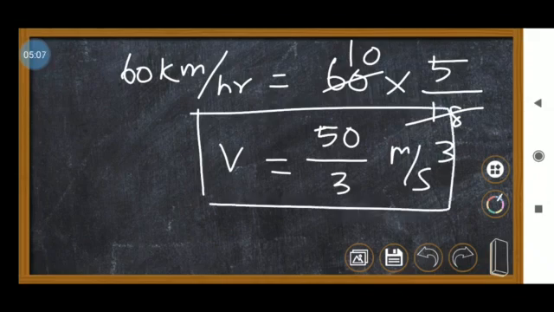Why I am not dividing: if I divide, we have to apply change in kinetic energy, no? So half m V square will come. V square will come, which means 50 divided by 3 will give some decimal point value, and then we have to square it. Some of them will get confused, so that is the only reason. But you know how, if you divide, you can divide it and then work out this problem. Anyway, I will keep this 50 by 3 meter per second.